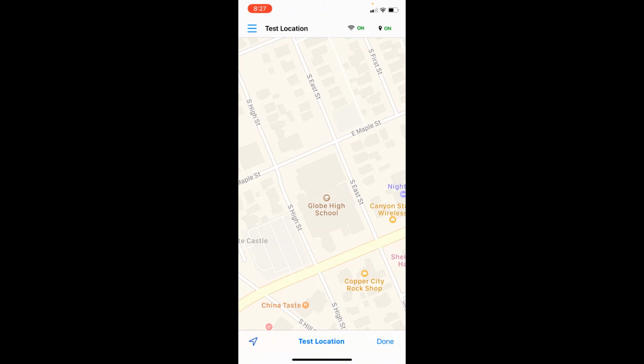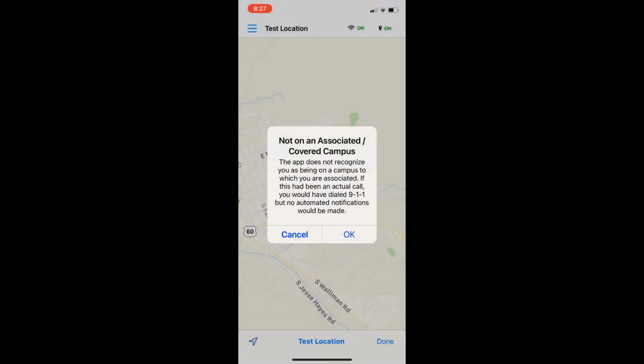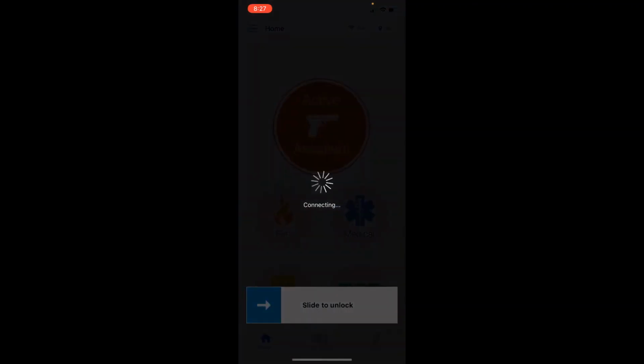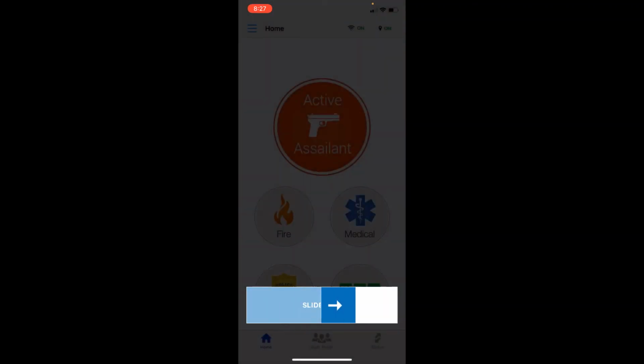So if I wanted to test location, I can simply test it, and it would show the location where I'm at, and it would show the boundary. But because I'm not on the school property, it does not recognize my location. So this is actually a good example of how this system does not monitor or track your location off school property. That is something that we've had some employees express concerns about. So that shows a good example of how it does not track your location off school property. Okay, so we'll say done, and we'll unlock it again.